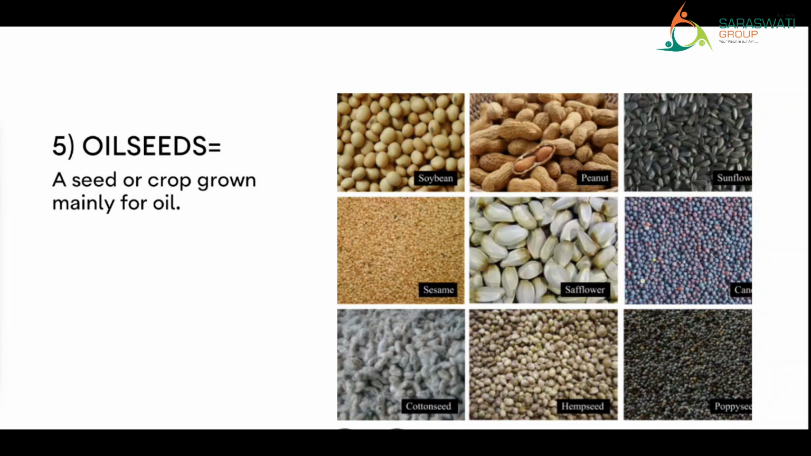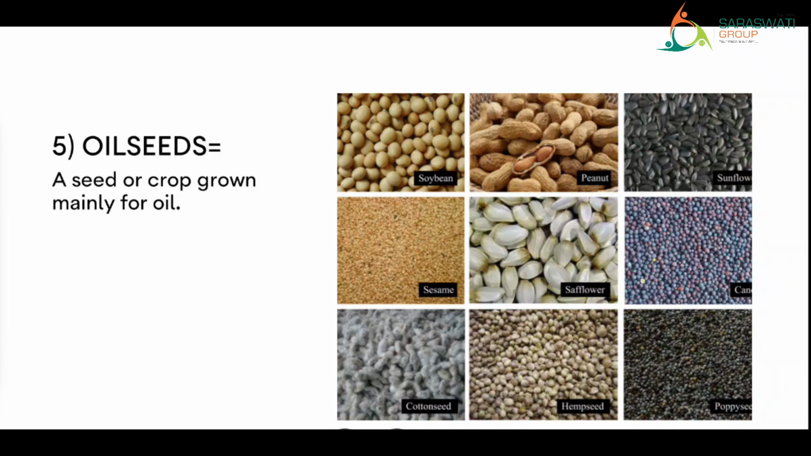Then cottonseed, peanut, safflower, then hemp seed, sunflower seed, poppy seeds, etc. They are all seeds. There are various other seeds also. All these seeds are used to extract oil from them. And this oil is used for different purposes, for example, cooking, lighting a lamp, etc.